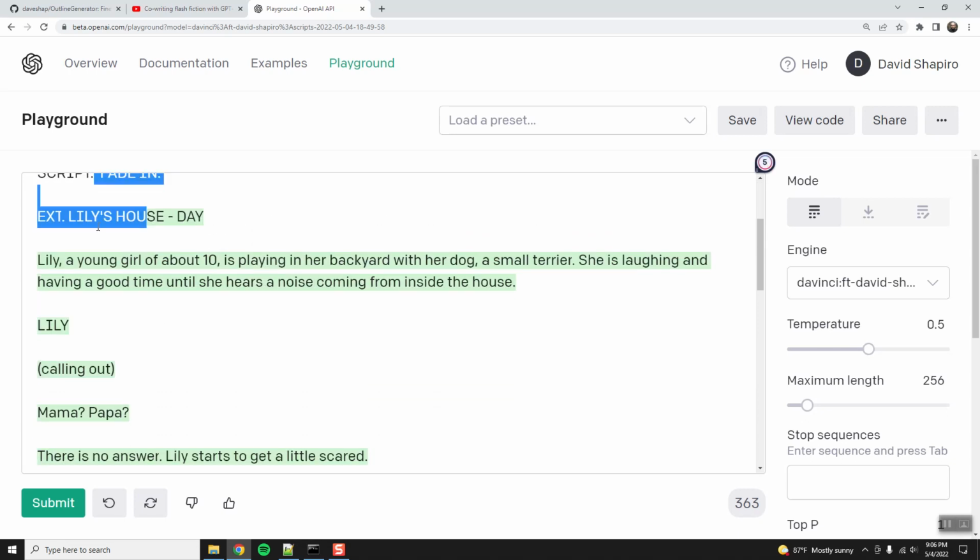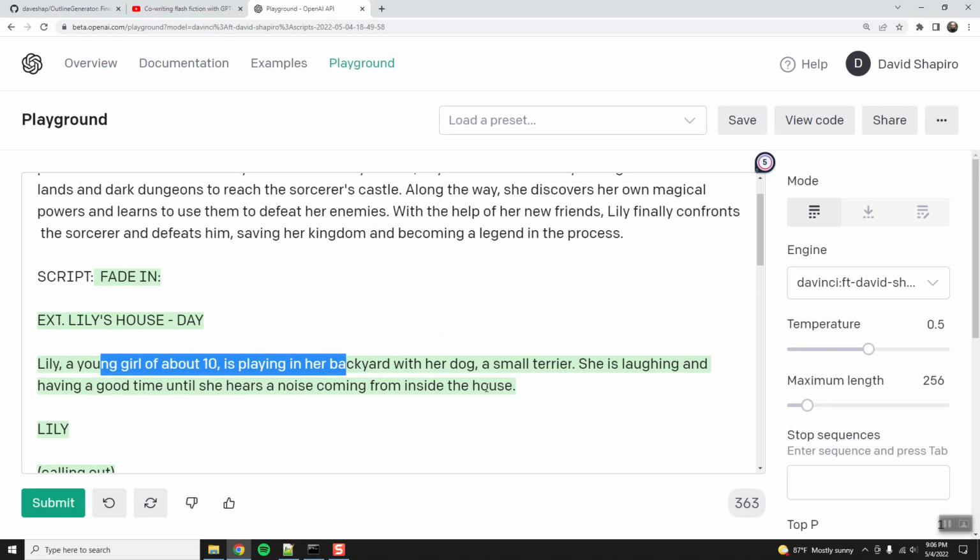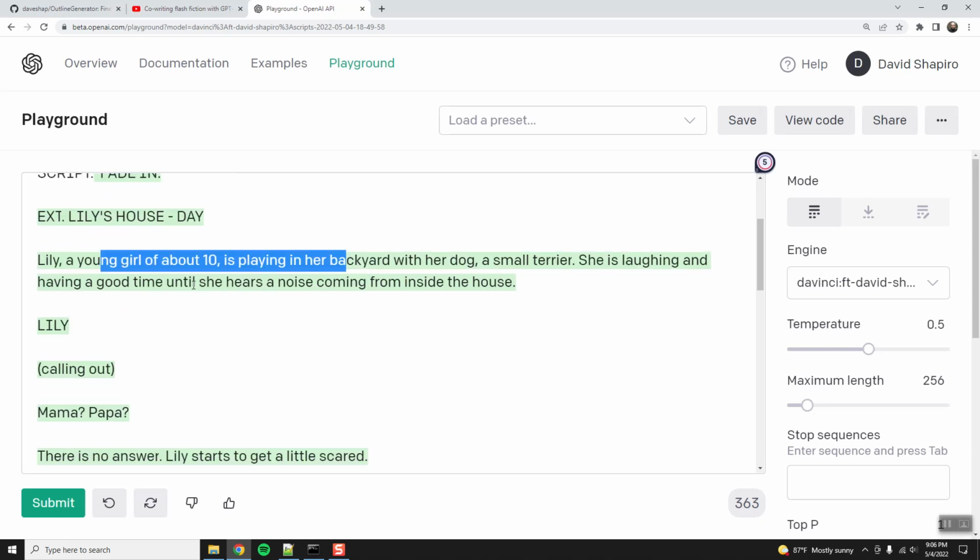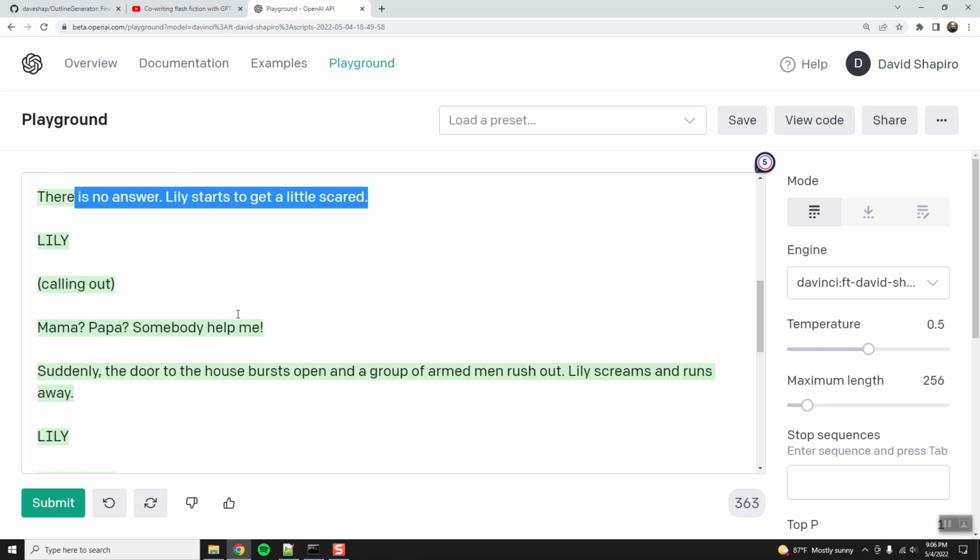Fade in, Lily's house, day. Young girl of about 10 is playing in her backyard with her dog, a small terrier. Laughing, having a good time. Mama, Papa, there is no answer. Little girl starts to get scared.